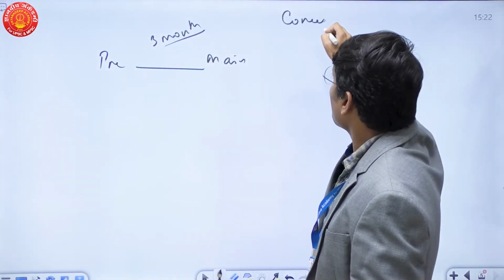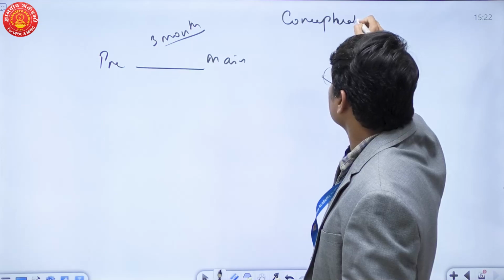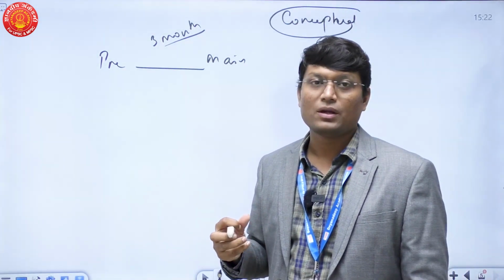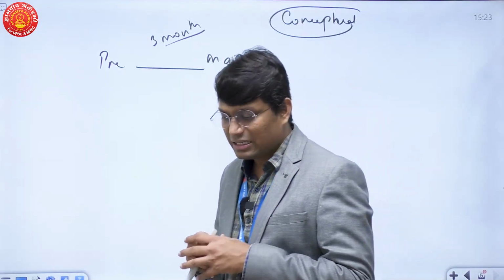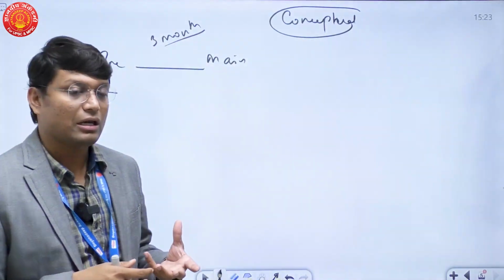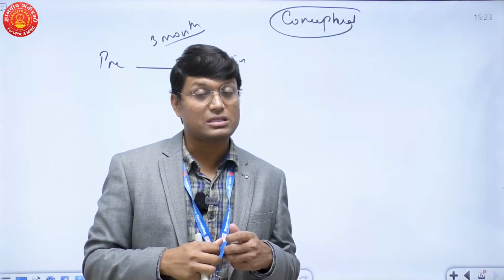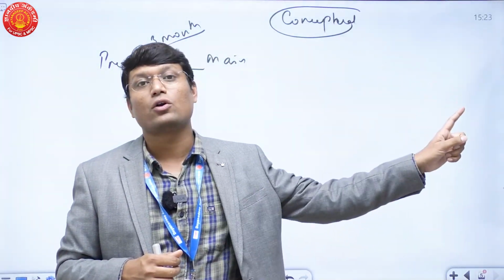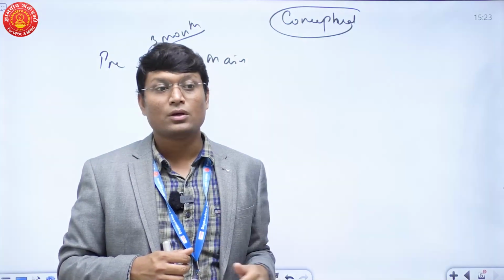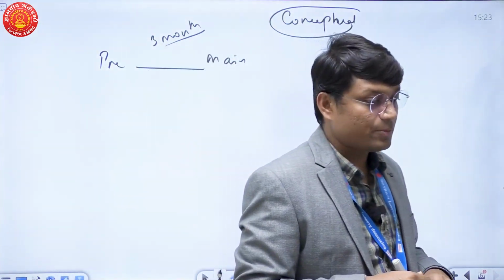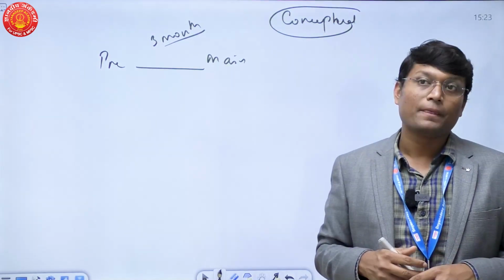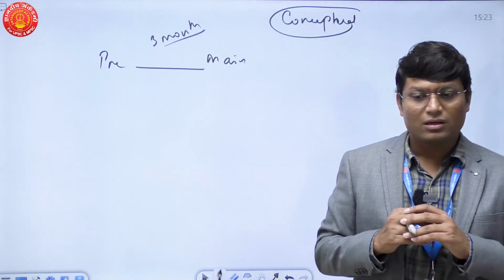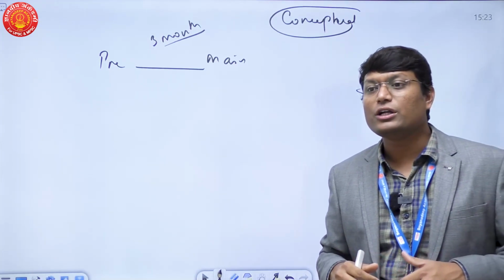Now, what is the advantage with geography optional? Since this optional is conceptual, once you have attained conceptual clarity, which would be in the class itself, that conceptual clarity rests with you for all your life, right? Even from my personal experience, wherever I read the concepts for the first time, I did not need to revise them.